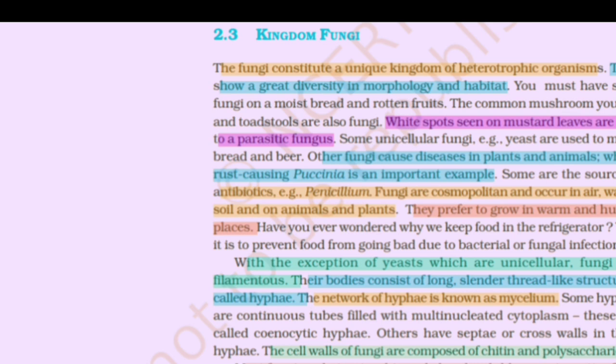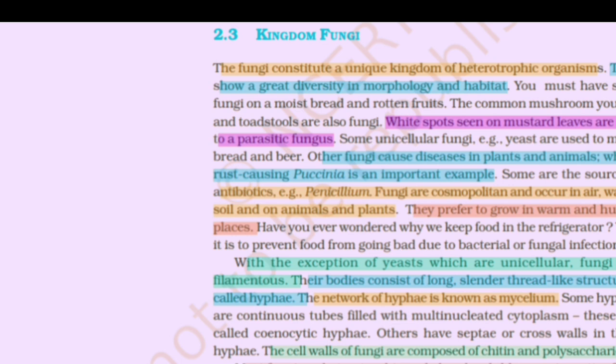Other fungi cause diseases in plants and animals. Wheat rust causing Puccinia is an important example. Some are the source of antibiotics. Penicillium fungi are cosmopolitan and occur in air, water, soil, and on animals and plants. They prefer to grow in warm and humid places. Have you ever wondered why we keep food in the refrigerator? Yes, it is to prevent food from going bad due to bacterial or fungal infections.